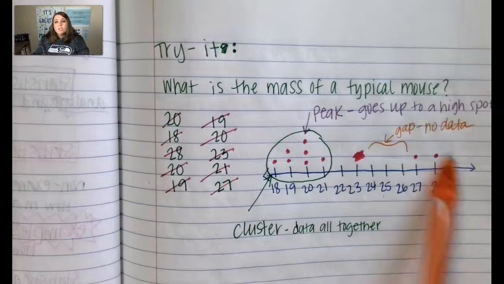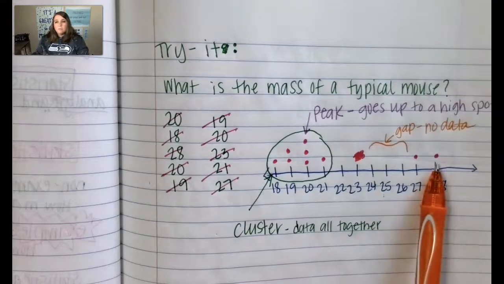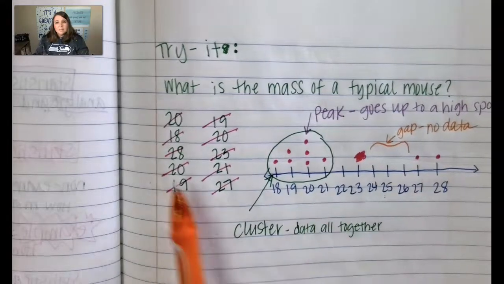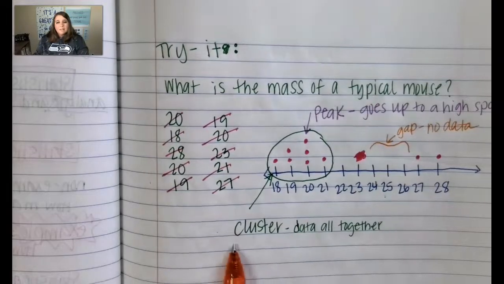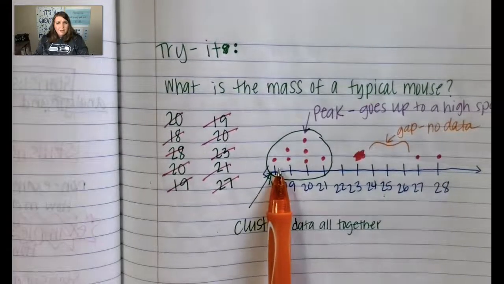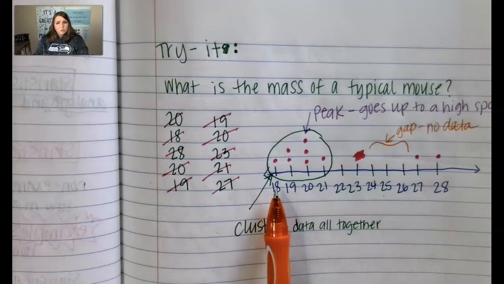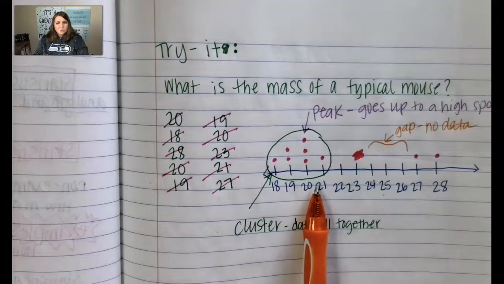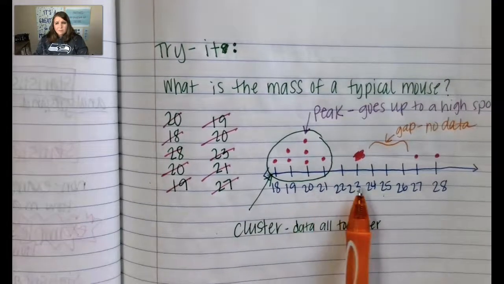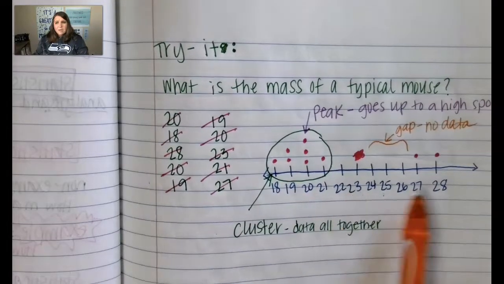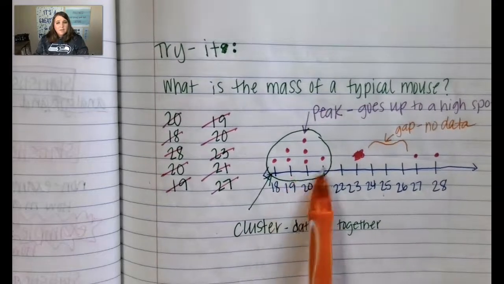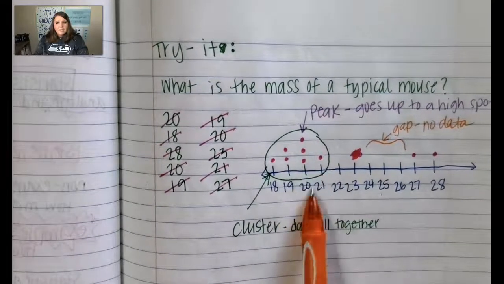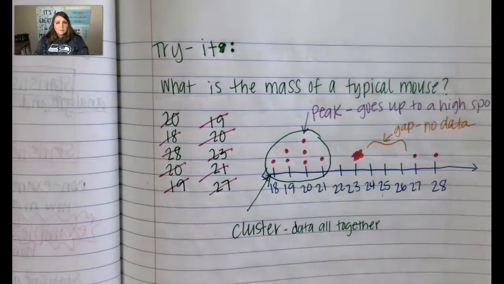So when we're looking at these graphs, not only can you take the data and put it on a dot plot, but you can analyze it by looking, okay, most of these mice fall between the range of 18 to 21. We have one mouse out here at 23, and then we have two mice way out here on the end. But most of our data happens right here at 20 grams.